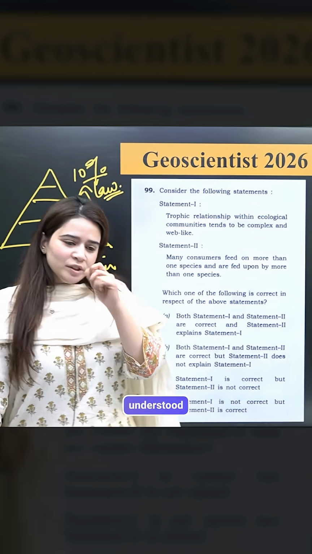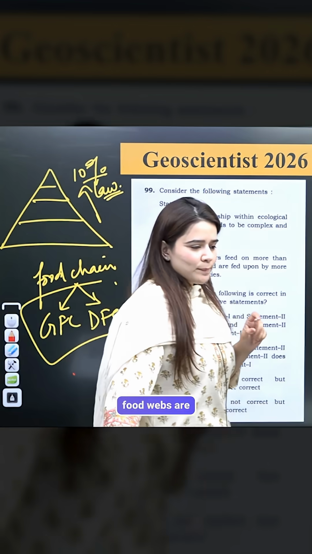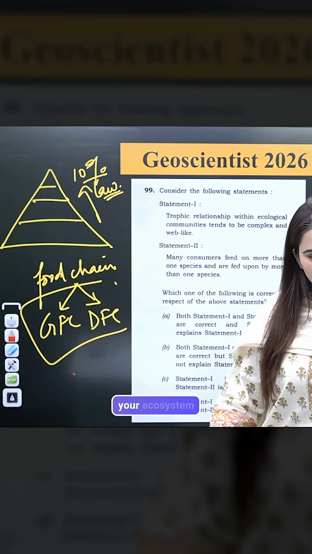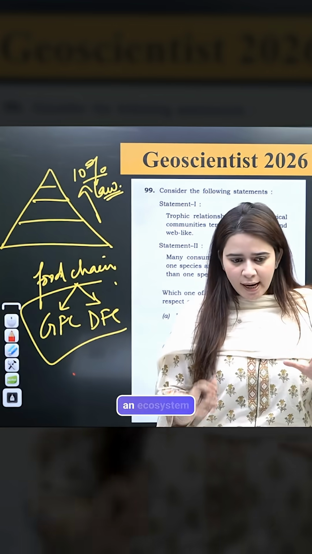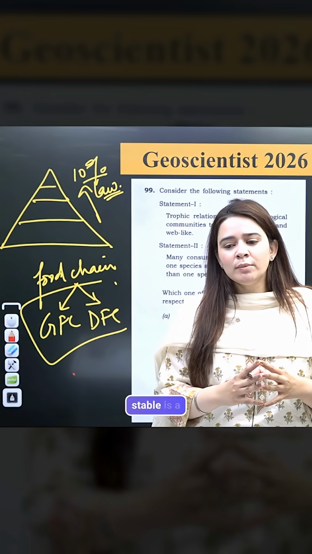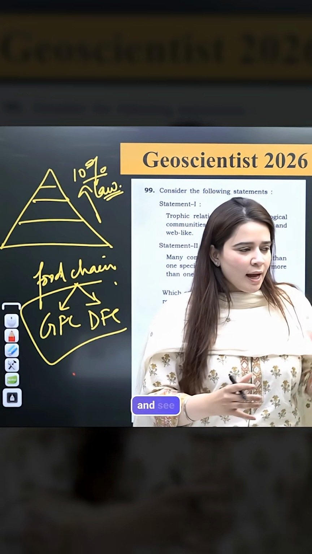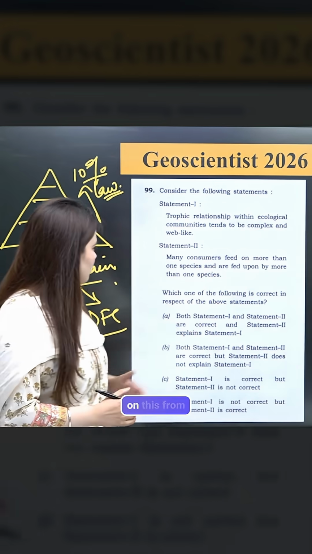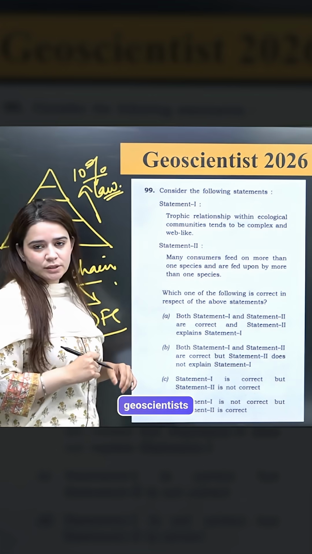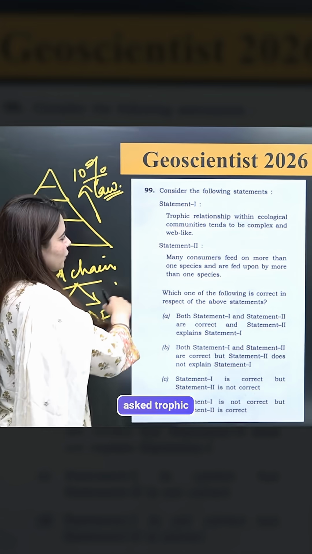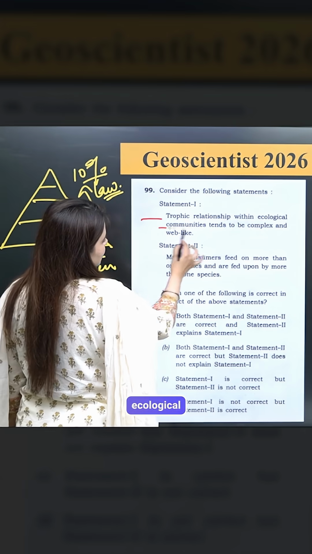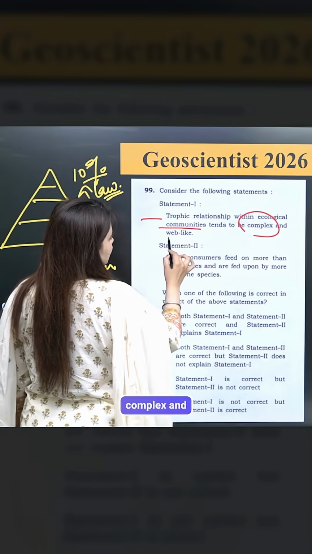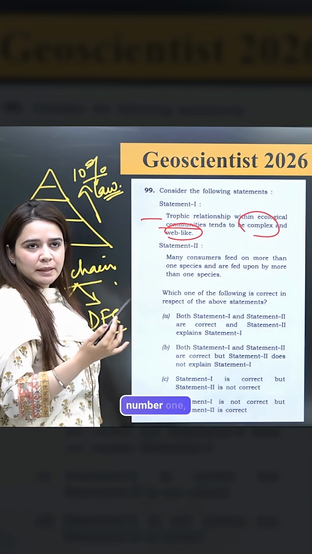So we have understood that the food chains and food webs are two important concepts of your ecosystem, right? And in an ecosystem, what is more stable is a food web, right? And see, again on a question based on this from the 2026 Geoscientist, they have asked, trophic relationships within ecological communities tend to be complex and web-like. That is statement number one.